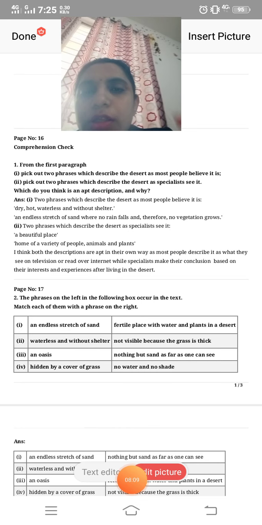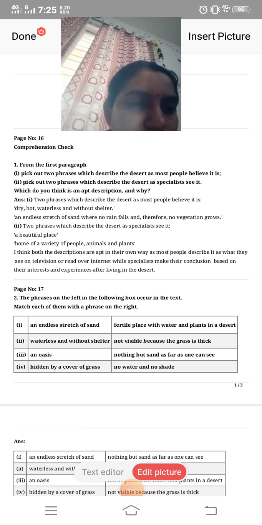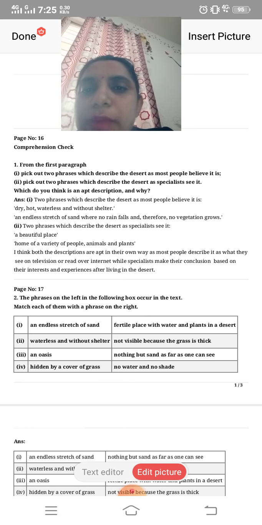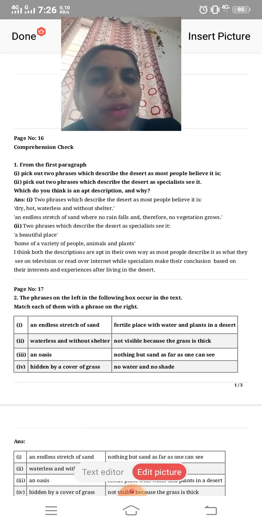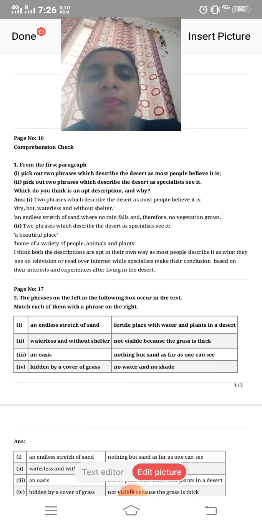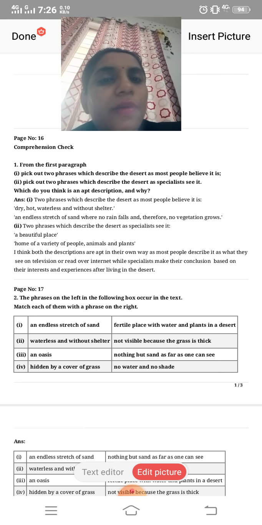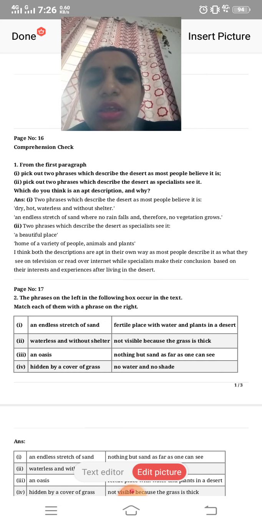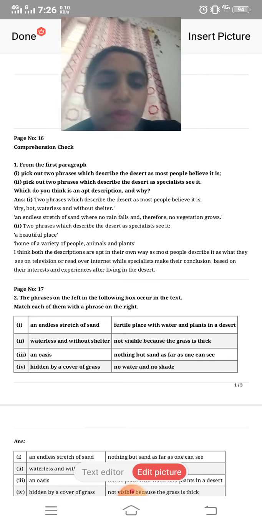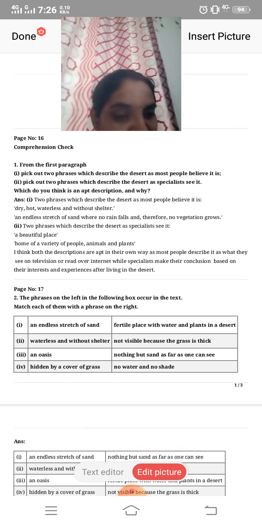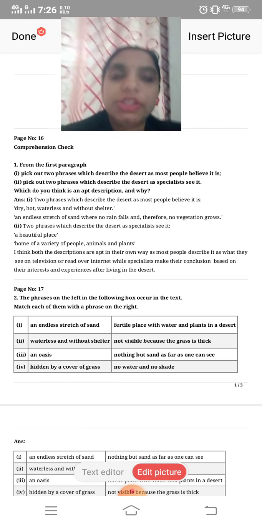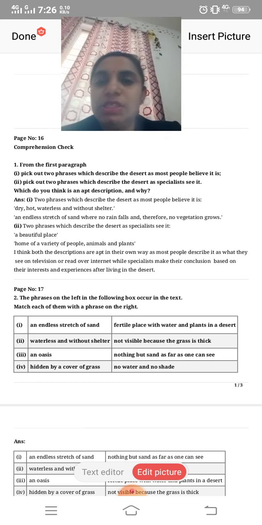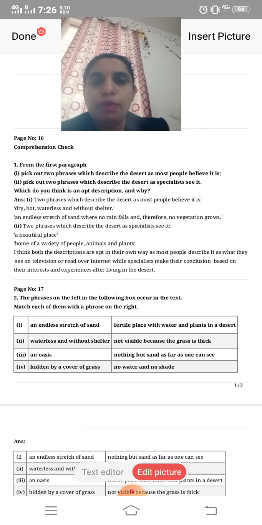We'll see here the question answers from page number 16, comprehension check, after the first part. From the first paragraph, pick out the two phrases which describe the desert as most people believe it is. Pick out the two phrases which describe the desert as the specialists see it. Which do you think is an apt description and why? Means we have to tell the two phrases related to what most people believe, and the other, how the specialists look towards the desert, and what you think, which one is correct.